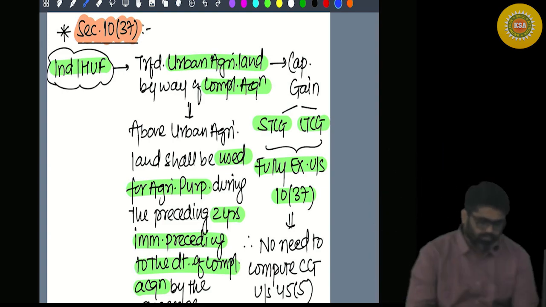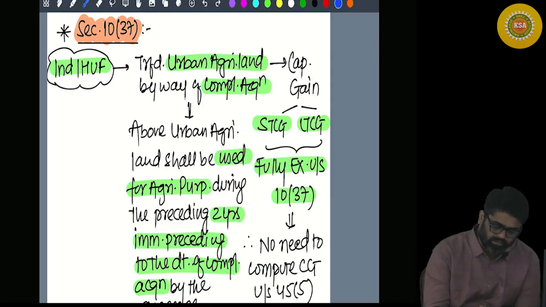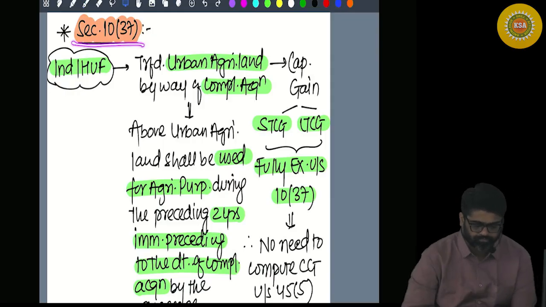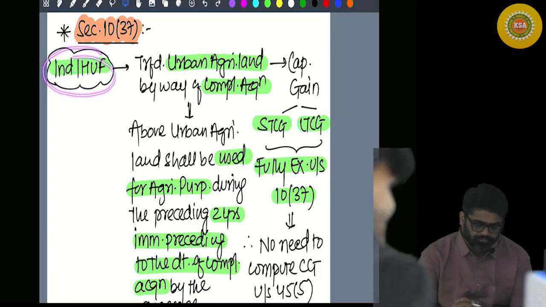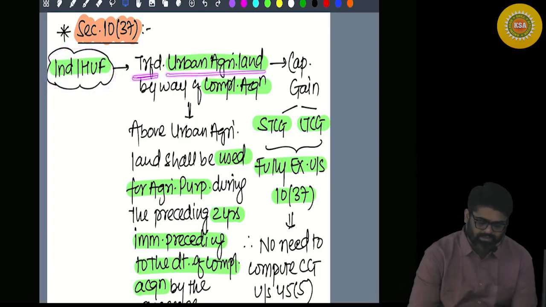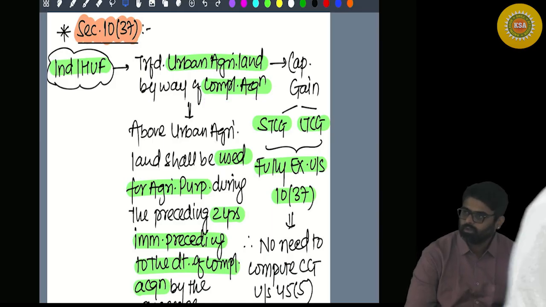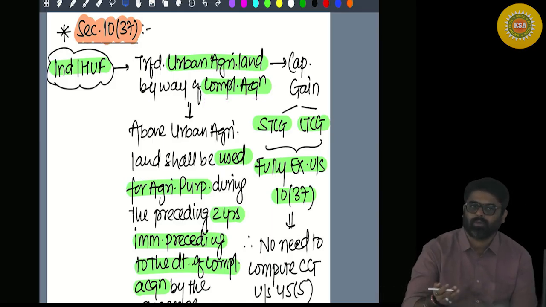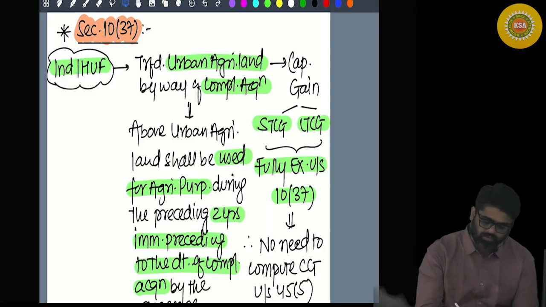Pay attention. In this exemption, which is given in section 10(37), if the assessee is an individual or HUF and has transferred an urban agricultural land by way of compulsory acquisition, so the transfer has taken place normally? No. The transfer has taken place by way of compulsory acquisition.